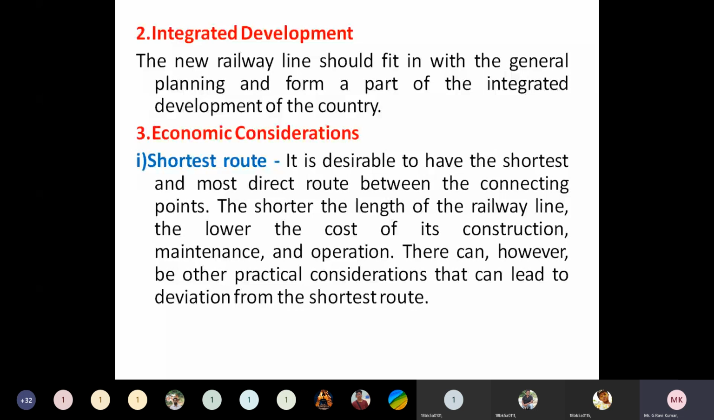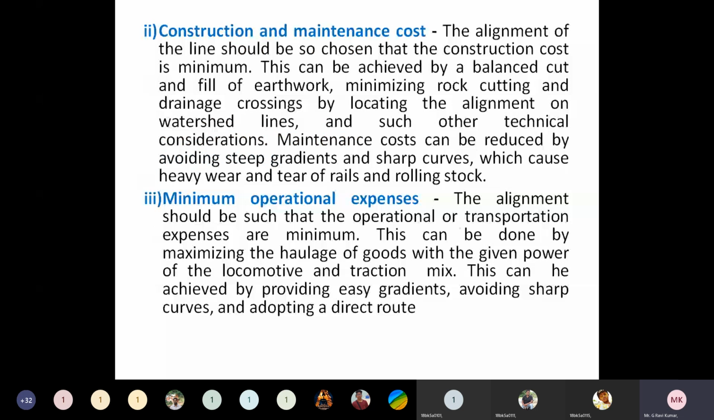And next one is the construction and maintenance cost. It means that the cost of construction and maintenance should be as minimum as possible. Understand? In that way only we can provide an alignment for a railway track. So if we can design an alignment in that sense, it means the finance required for construction and maintenance is as low as possible, then we can say that the alignment is a good or ideal alignment. Understand? So this is another requirement of an ideal alignment.